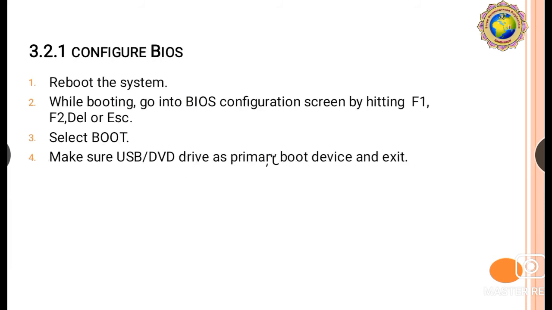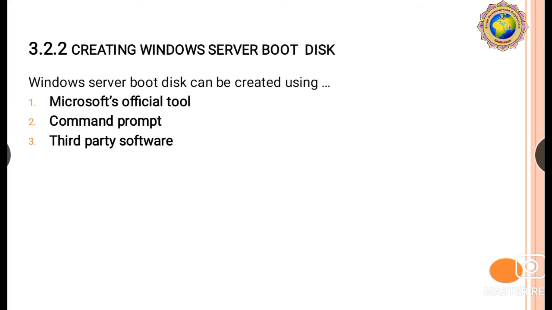Okay, next, configure the basic input output system, which means configure the BIOS. First of all, reboot the system. Second, while booting, go into the BIOS configuration screen by pressing function key F1, F2, Delete, or the Escape key on the keyboard. Then select Boot, make sure the USB drive is the primary boot device, and exit. Okay, next, creating a Windows Server boot disk.